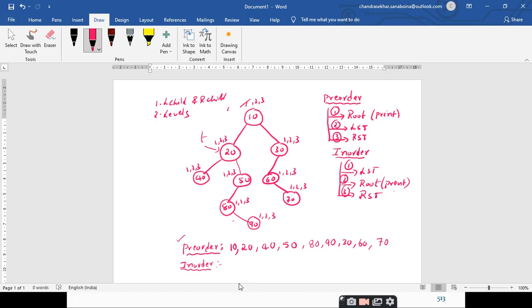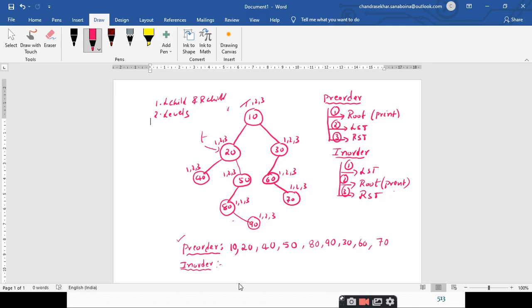What is t pointing to now? 20. What is the first step? Traversing the left subtree. It is not visiting the left subtree. Terminology is very important. So you traverse the left subtree. What do you mean by traversing?